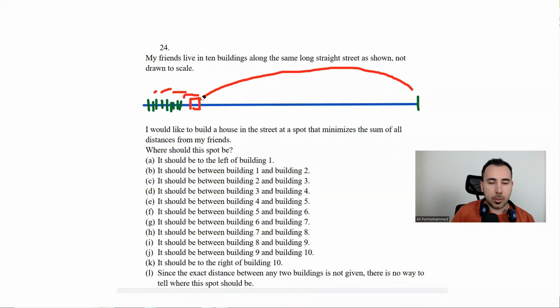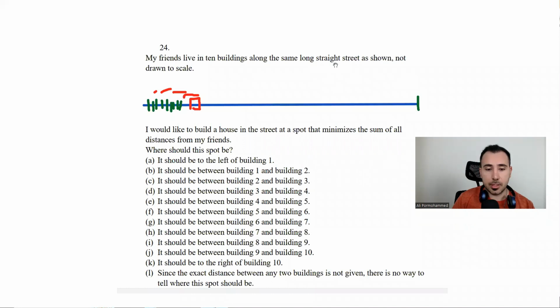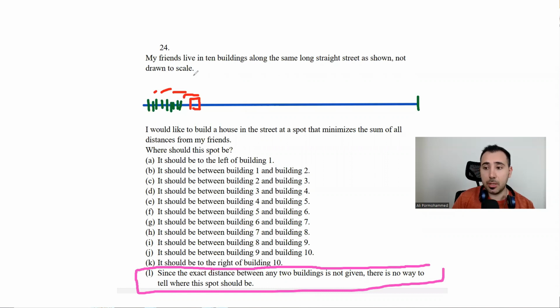So with this case that I'm presenting here, I think what makes most sense is the last option. With that extreme case, because it says it's not drawn to scale, and if they could be extreme like the example I provided, it could be any answer. Any answer could be true. So I would select this option.